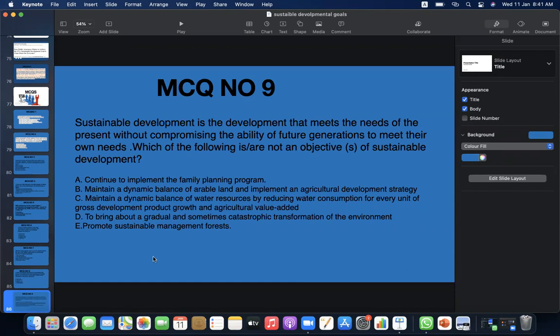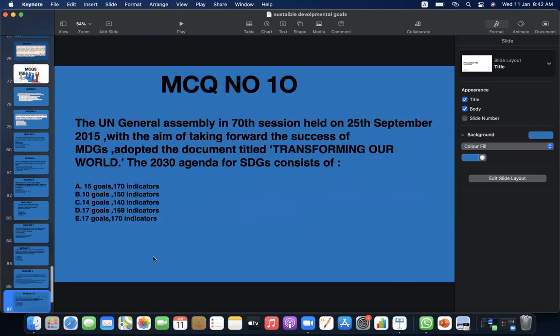C, maintain dynamic balance of water resources by reducing water consumption for every unit of gross domestic product growth and agricultural value added. D, to bring about a gradual and sometimes catastrophic transformation of the environment. E, promote sustainable management for forests. The answer would be D. That is not going to be included in sustainable development.